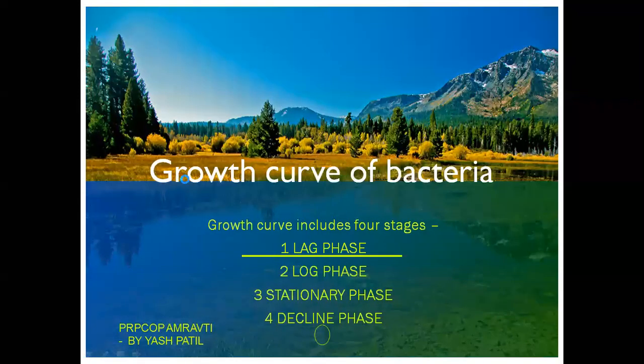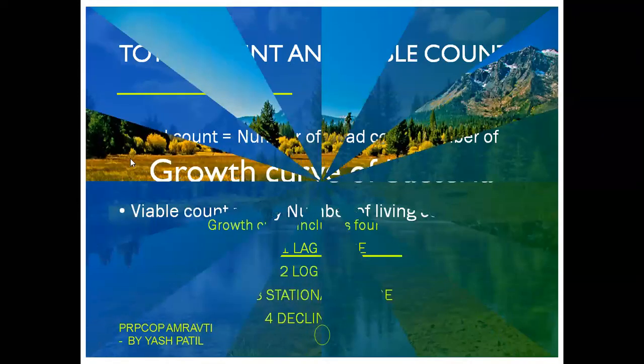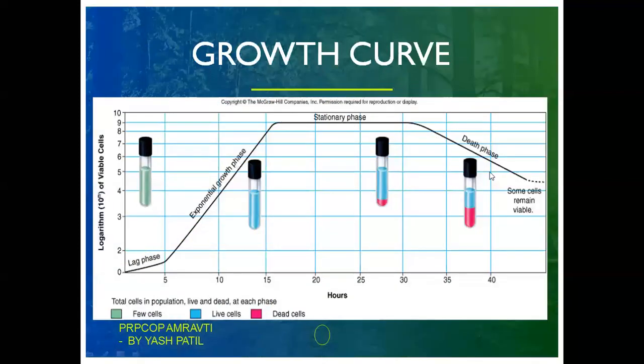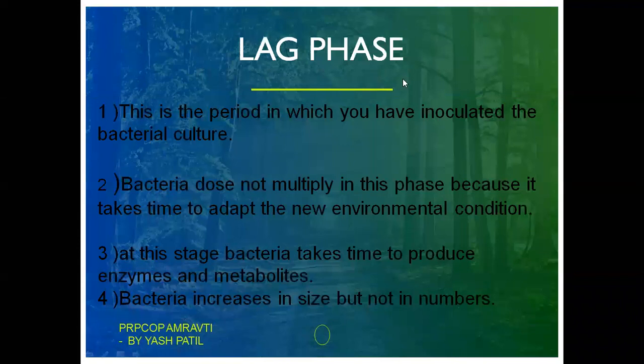As you can see here, growth curve of bacteria. This has 4 phases. First is the lag phase, second is log phase, third is stationary phase, fourth is decline phase. This is the respective curve; we will see one by one. So first we have the lag phase.